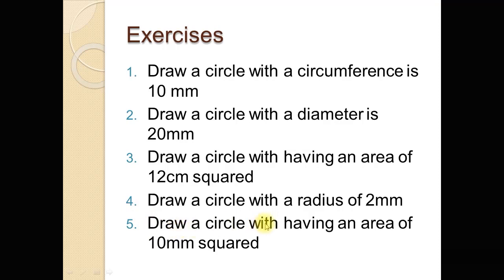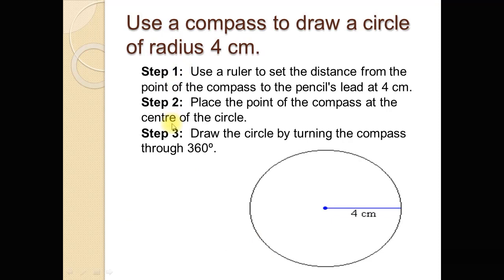Now draw a circle having an area of 10 millimeter square. In this question it is given that the area of the circle is 10 millimeter square. So using the area formula, first of all find the radius of the circle and then draw the circle by using these 3 steps. So dear students, in this lecture note what is a circle, what are the characteristics of a circle, and how to draw a circle by using compass.